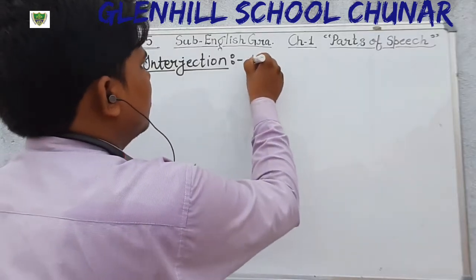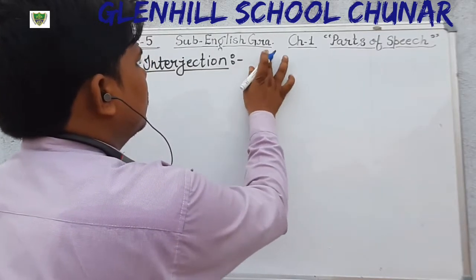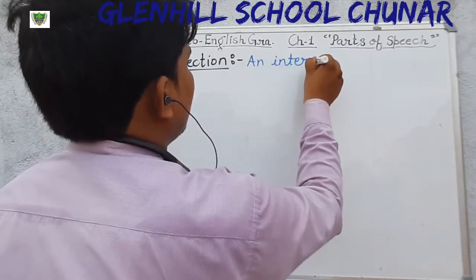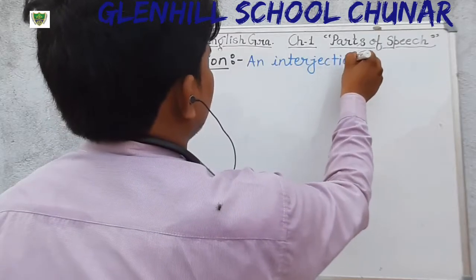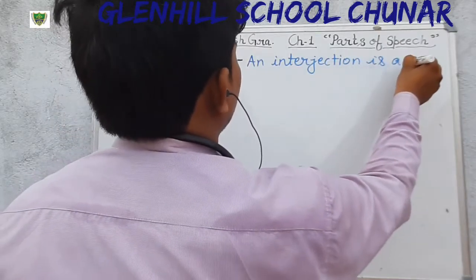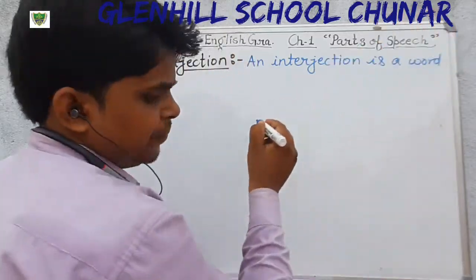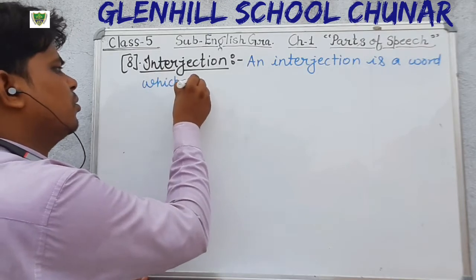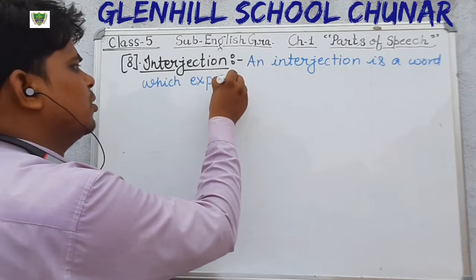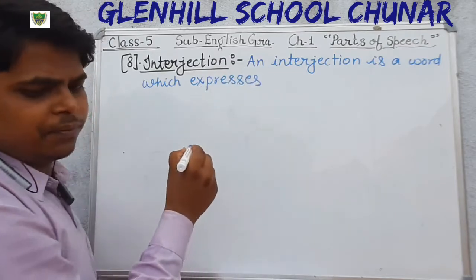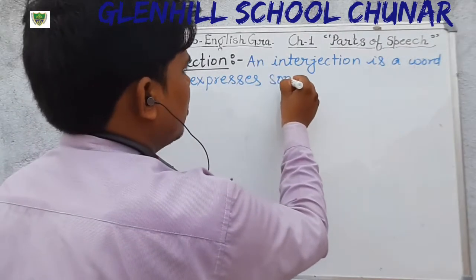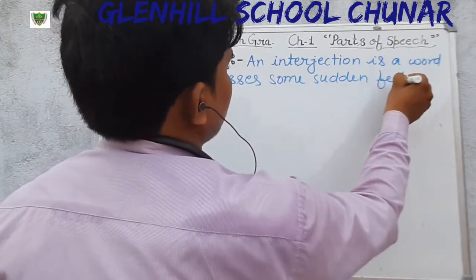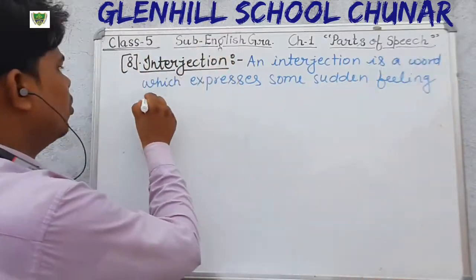An interjection is a word which expresses some sudden feeling or emotion.